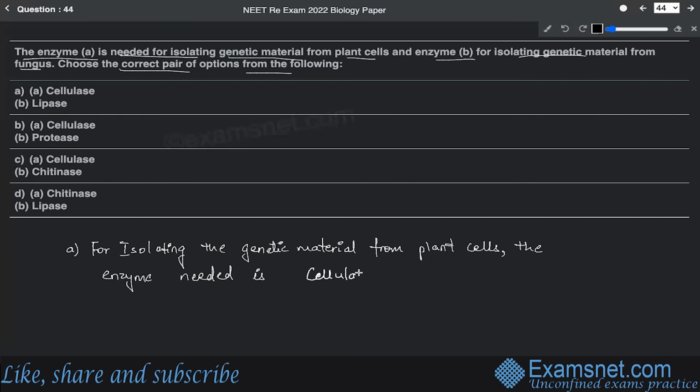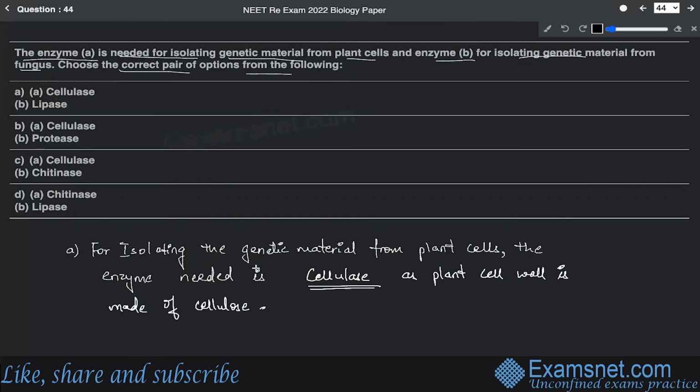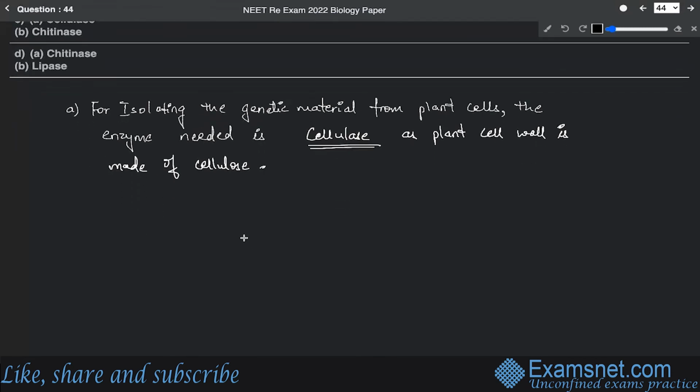So that's why we need to treat it with cellulase enzyme. All right. As the plant cell wall is made of cellulose.